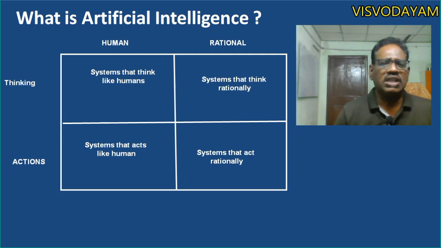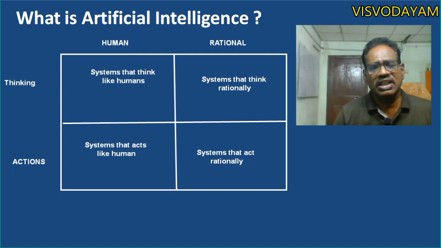Or if you consider human behavior in actions, the system that acts like humans, we can consider it as artificial intelligence. If you consider a rational approach in thinking, the artificial intelligence systems that think rationally. Or if you consider the rational aspects in thinking, in actions, artificial intelligence is concerned about the systems that act rationally. Rationally means logically.